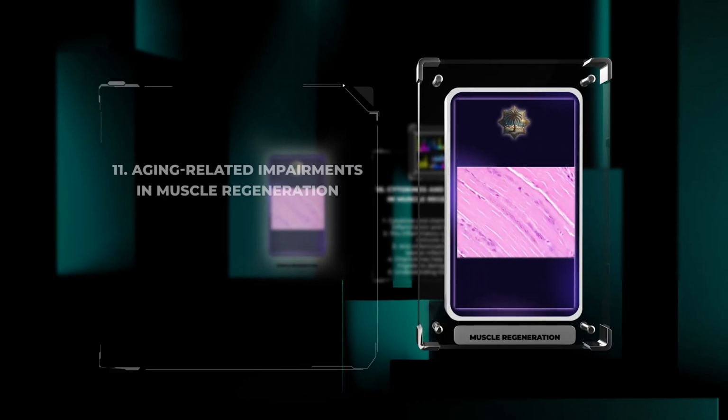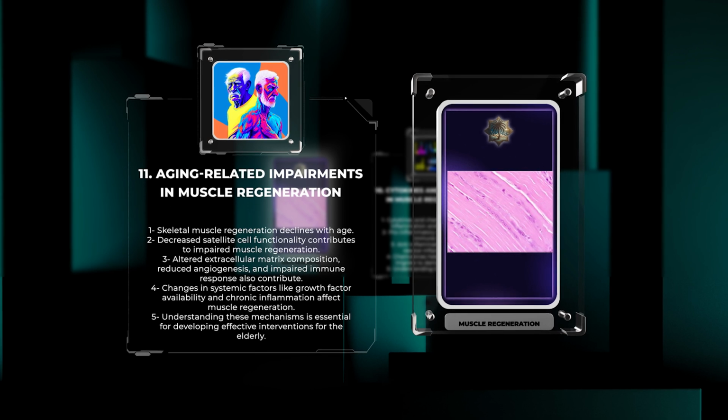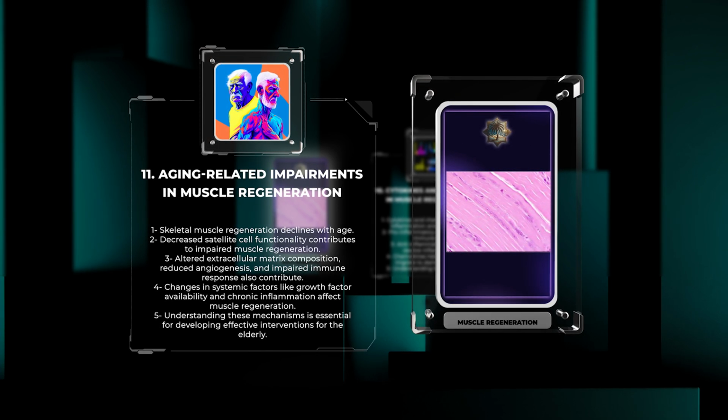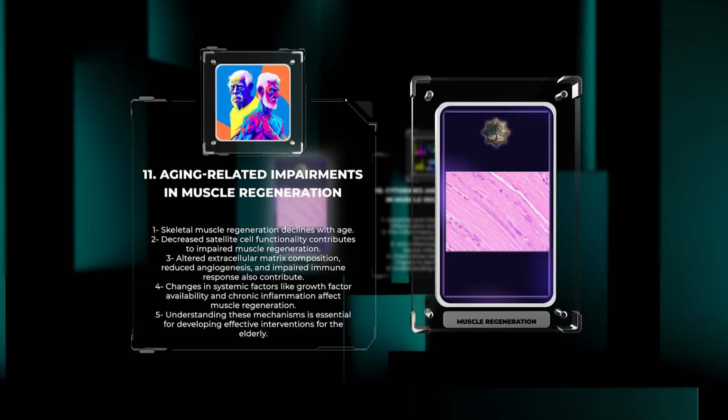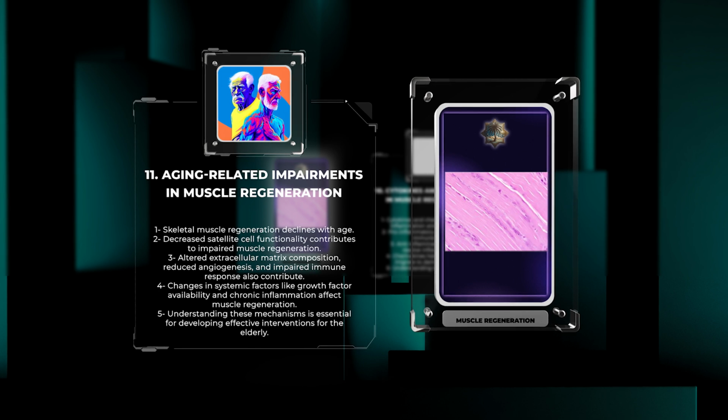As individuals age, the ability of skeletal muscle to regenerate declines. Factors such as a decrease in satellite cell functionality, altered extracellular matrix composition, reduced angiogenesis, impaired immune response, and changes in systemic factors like growth factor availability and chronic inflammation contribute to impaired muscle regeneration. Understanding these mechanisms is essential for developing effective interventions for promoting muscle repair in the elderly.